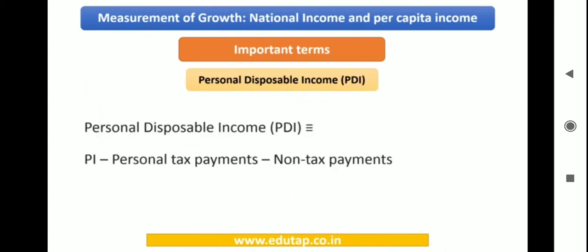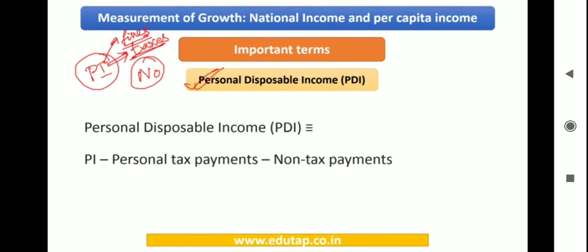So friends, here you need to ask yourselves a question: is this, the personal income that we were just discussing, the final money that the individuals have in their hands? The answer is no, because from this personal income the individuals need to pay taxes as well. Also, if they are fined for certain things, they need to pay those fines, which are called non-taxes. Now if you remove all these things from personal income, only then you will get the term called personal disposable income.